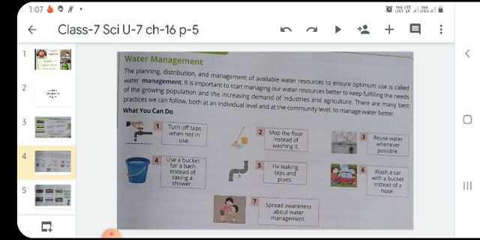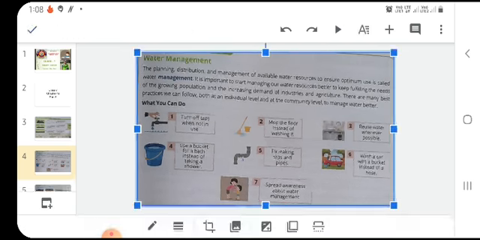Reuse water whenever possible. Use a bucket for a bath instead of taking a shower. Fix leaking taps and pipes. Wash a car with a bucket instead of a hose. And spread awareness about water management. So these things we can do to manage our water.